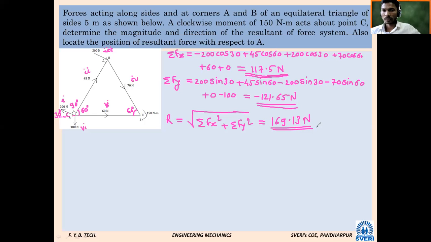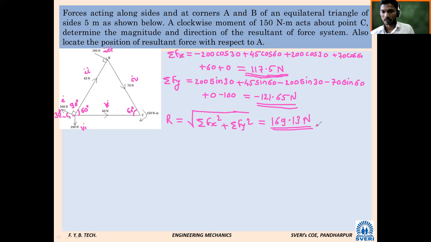Have you got all? Roll number 63, have you got it? Where have you committed the mistake? Just check. R is equal to 169.13 is the correct answer. Have you got it? Yes, sir. Next, theta.